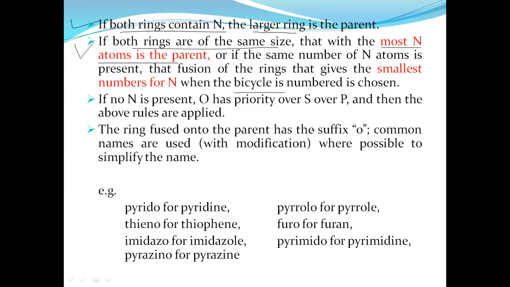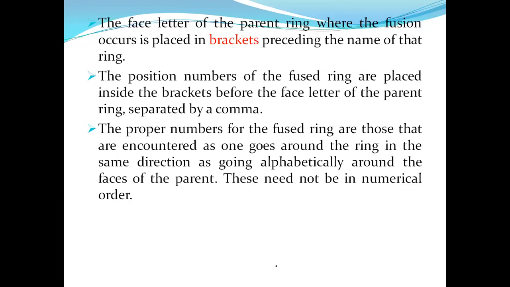For example, if pyridine is the second ring in the heterocyclic fused rings, then its prefix is pyrido. The ending is replaced with O: thieno for thiophene, imidazo for imidazole, pyrazolo for pyrazole. Like that, pyrrolo for pyrrole, furo for furan, pyrimido for pyrimidine. These are the prefixes we have to use.